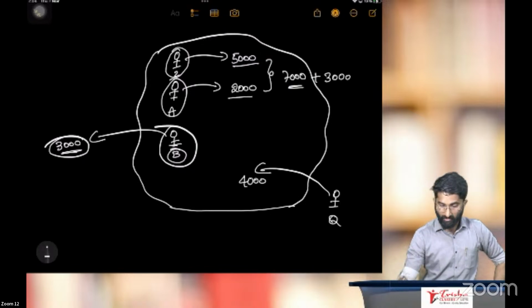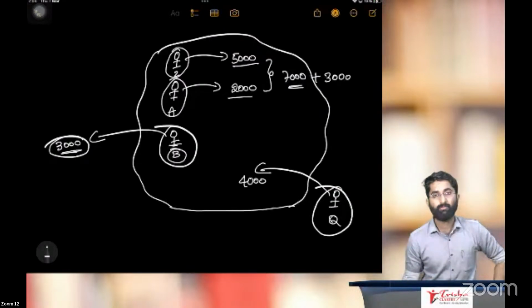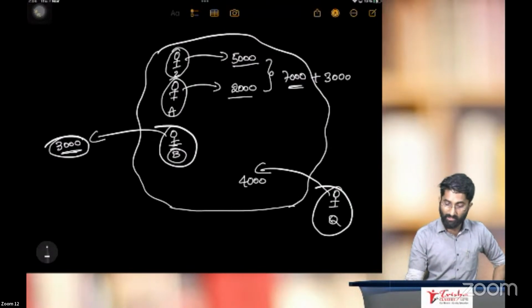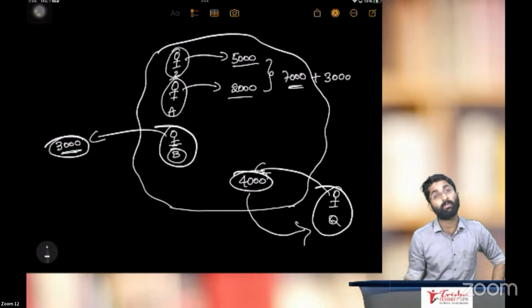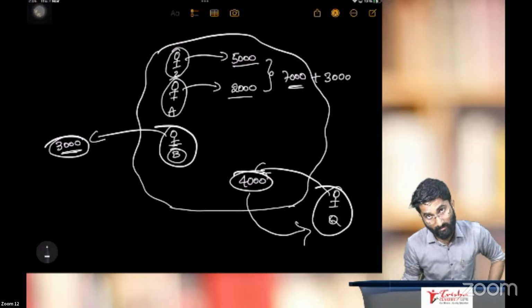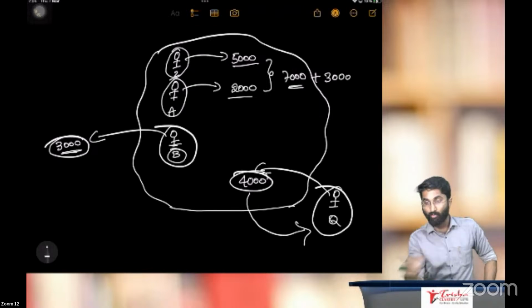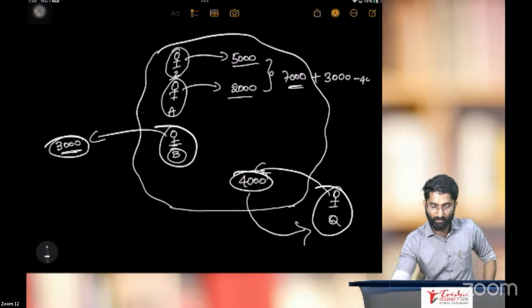But the one Q, Mr. Q, he has produced inside the country. That means from the country, this 4,000 has to go to that person. That means it is expenditure of the country. 4,000 has to go outside, no? Minus 4,000.